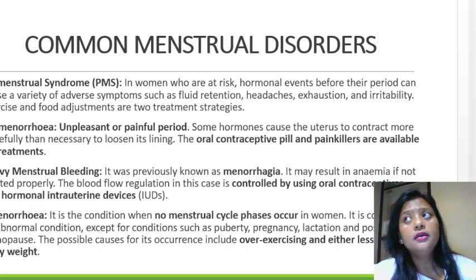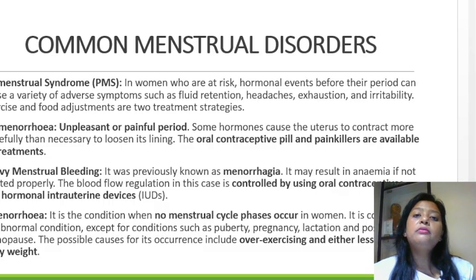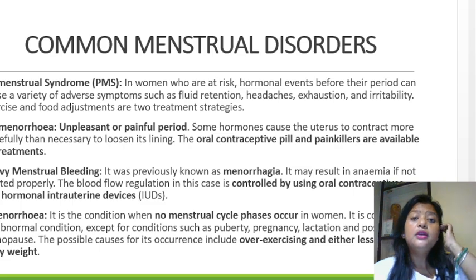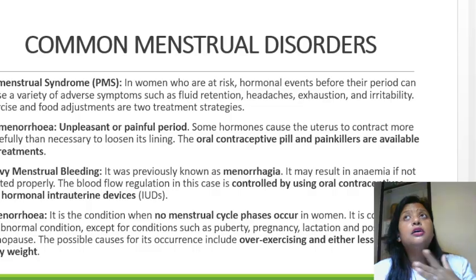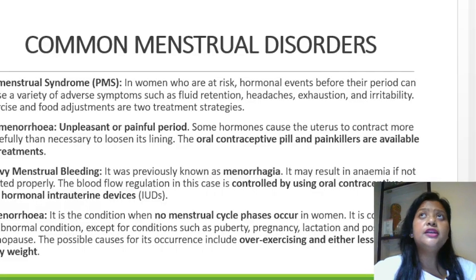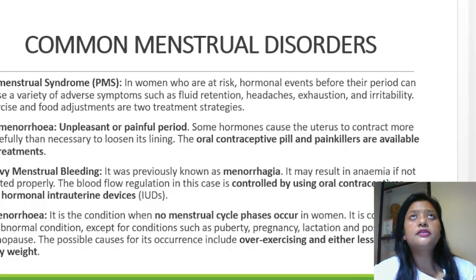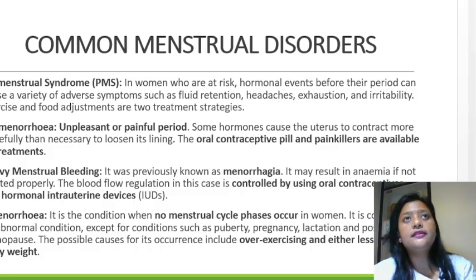Amenorrhea is the situation when menstruation is not occurring. Some women might miss their periods because of hormonal issues, or because she's already pregnant, or maybe she's in a lactation period, or maybe she's undergoing puberty. Puberty is the time when a woman becomes mature, when she achieves sexual maturity. It's called the puberty period.